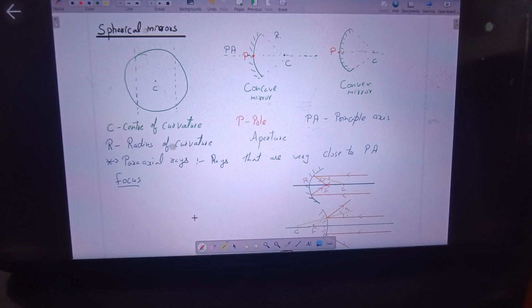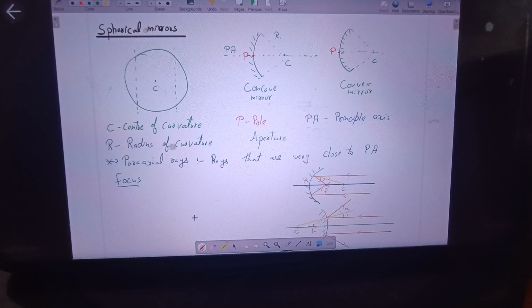So I'm repeating it again: when a narrow beam of light parallel to the principal axis falls on the mirror surface, it converges to or appears to diverge from a point on the principal axis.